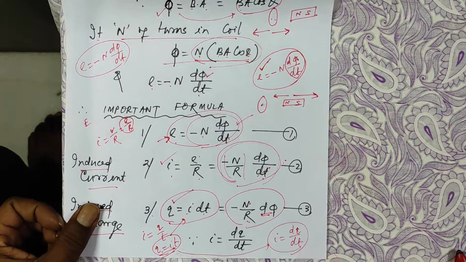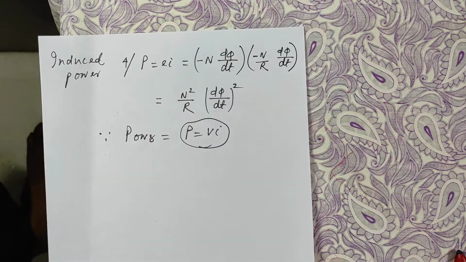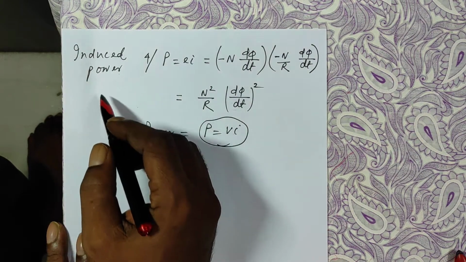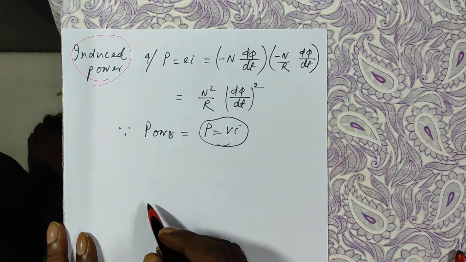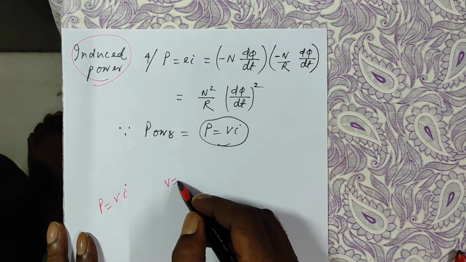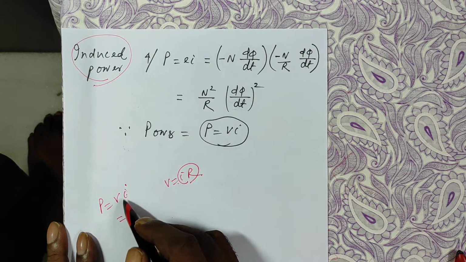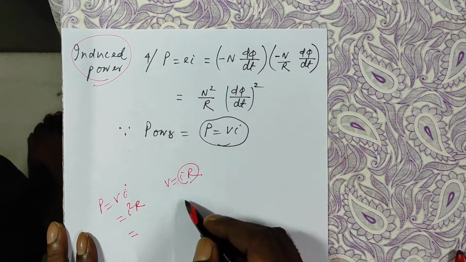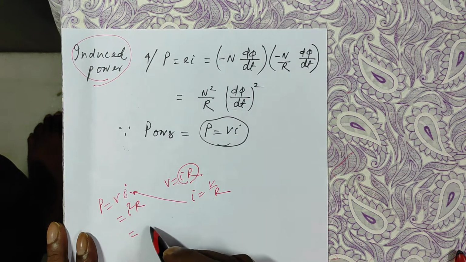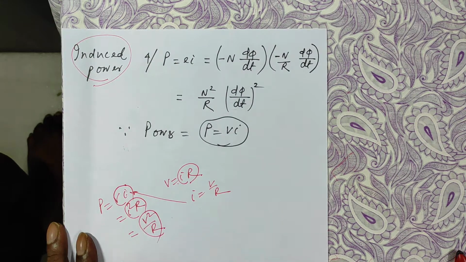Now, similarly, the fourth important formula. Due to change of flux, there is EMF. What is the power? In current electricity, we studied power is equal to VI, and from Ohm's law, V is equal to IR. So for V, if I put IR, this becomes I square R. Or if you put I is equal to V by R here, this becomes V square by R. There are three different expressions for power.